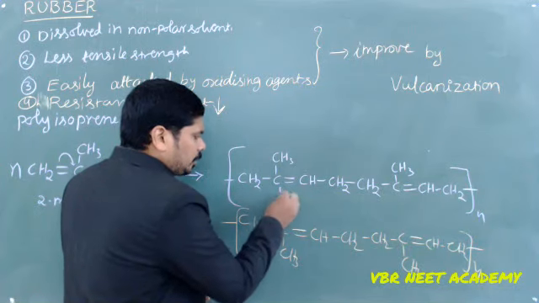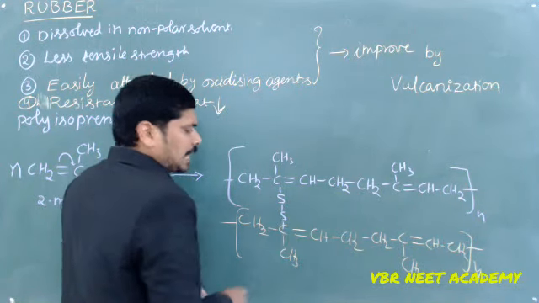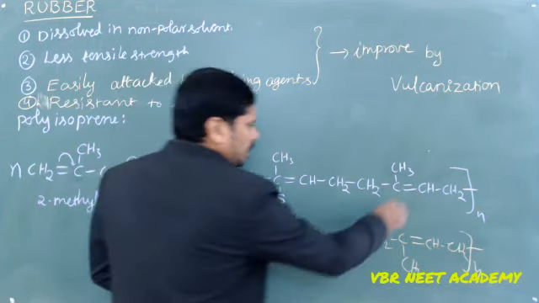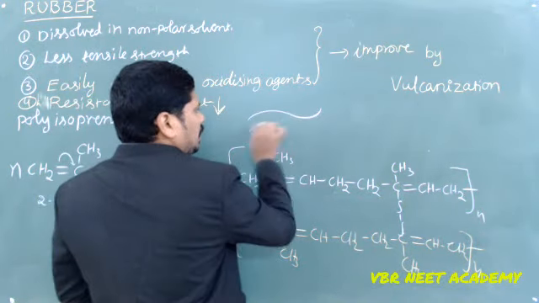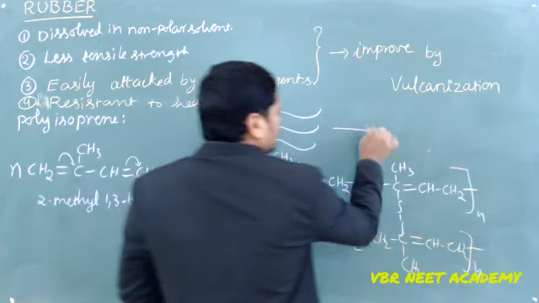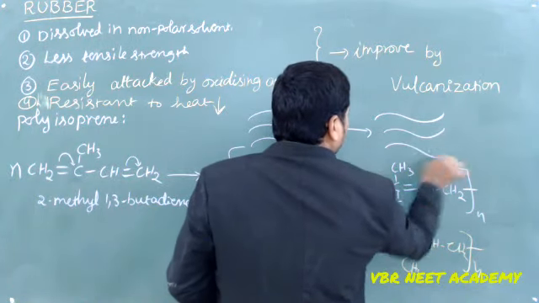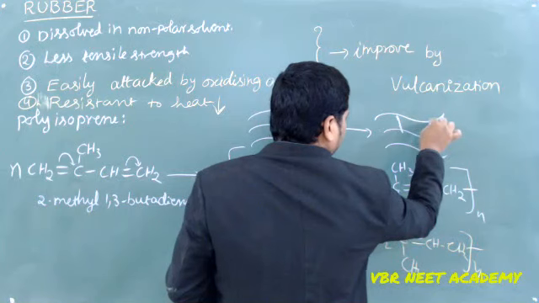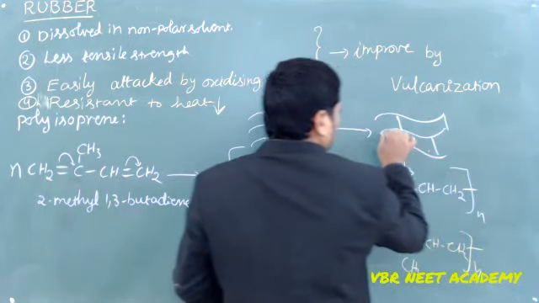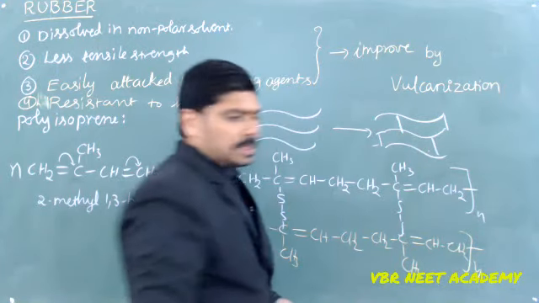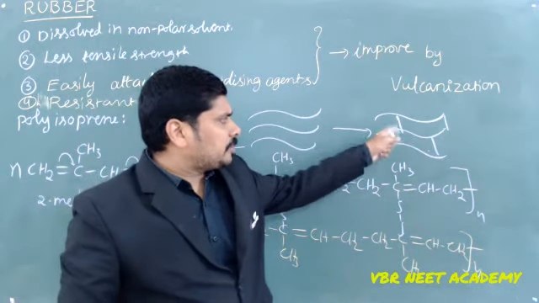There, sulfur will make the cross linkings. Till now the natural rubber is like this. Now it is becoming a cross linked polymer. Like this it can get cross linkings from one chain to another.